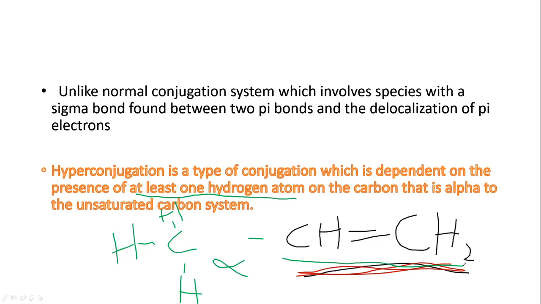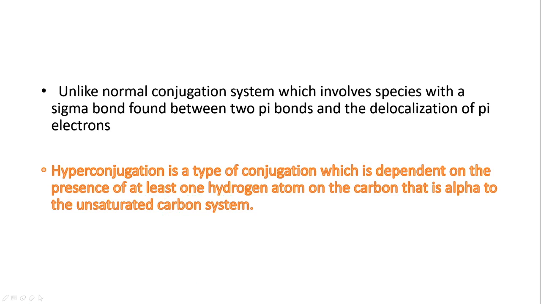That means they'll have two different forms or many different forms, called canonical forms, and the sum of all those forms is called the hybrid form. Also in hyperconjugation, there are going to be different resonance forms, just like the normal conjugated systems we are all familiar with.